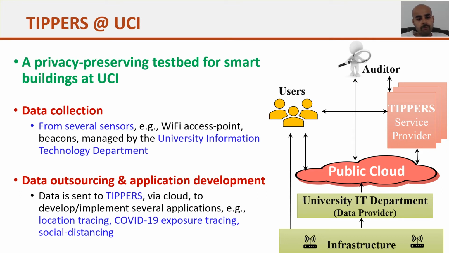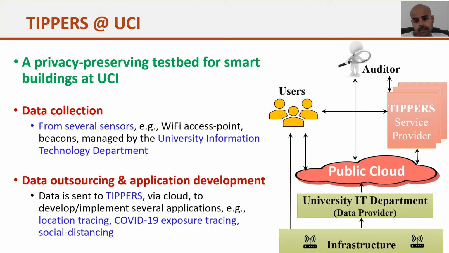And this data for every connection, for every device, we are able to get it, based on which we develop several applications. For example, here we list three applications: location tracing, COVID-19 exposure tracing, social distancing. These are only some applications, but we develop several other applications.